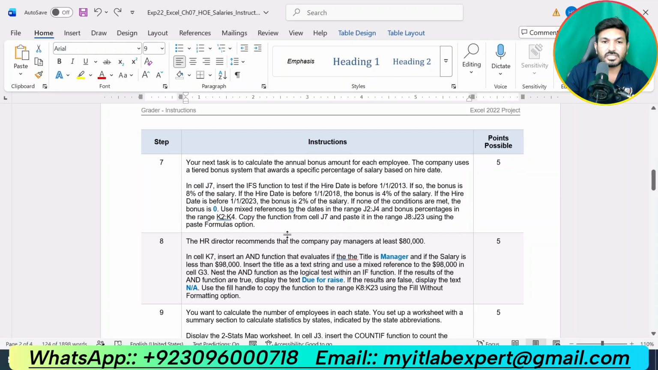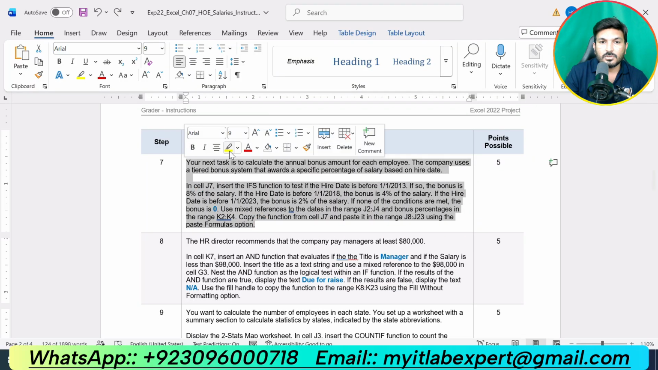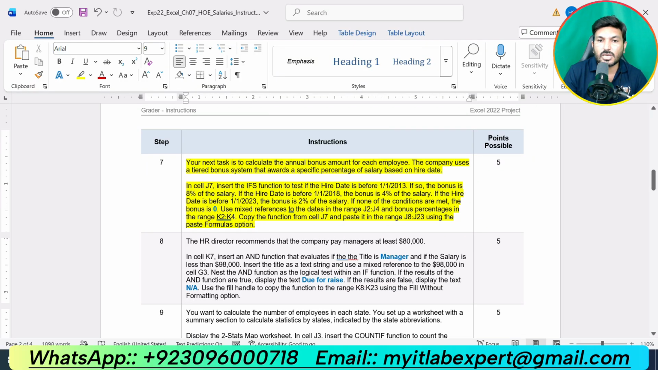Now I am doing step number 7. Step number 7 is saying your next task is to calculate the annual bonus amount for each employee. The company uses a tiered bonus system that awards a specific percentage of salary based on hire date. In cell J7, insert the ifs function to test if the hire date is before 1/1/2013. If so, the bonus is 8% of the salary. If the hire date is before 1/1/2018, the bonus is 4% of the salary.